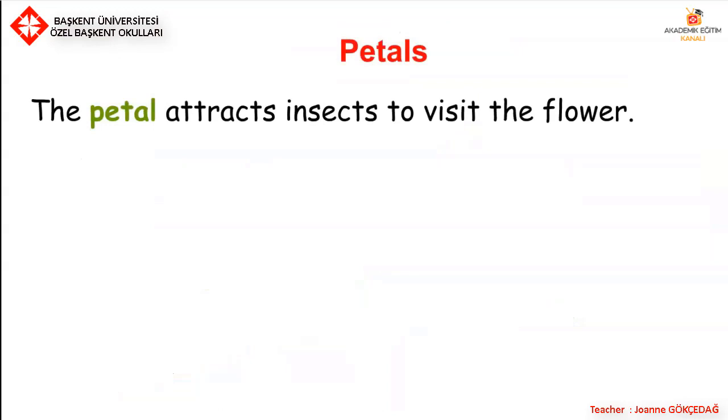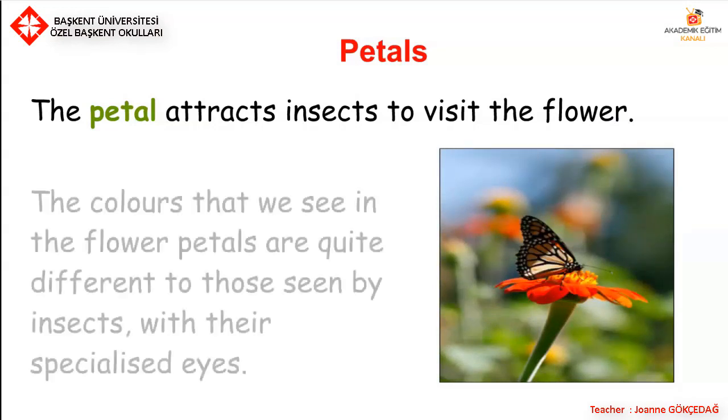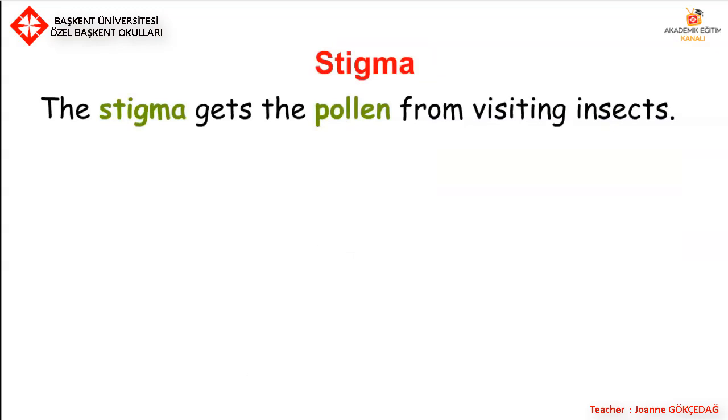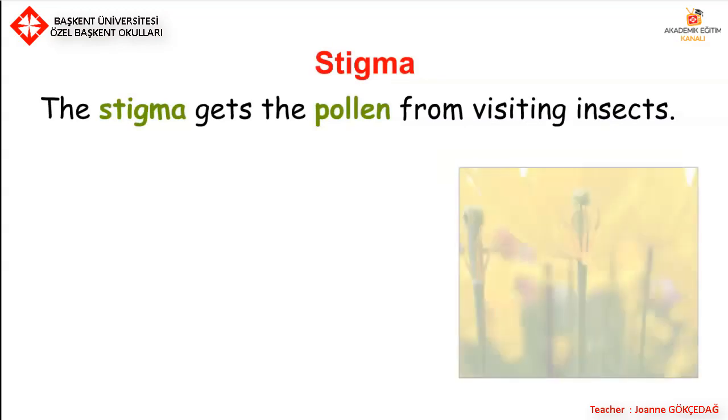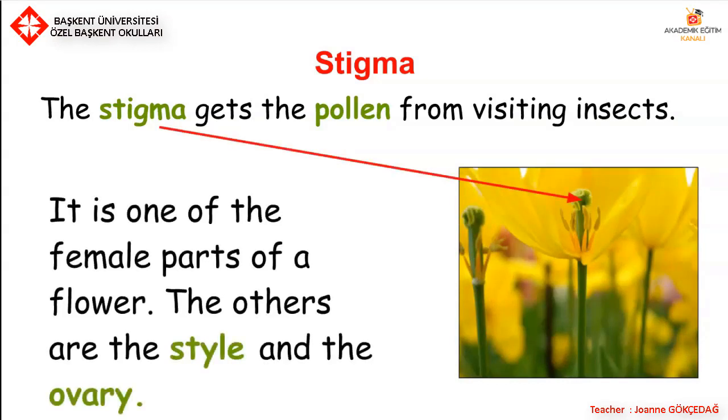So the petals. Well, the petal attracts insects to visit the flower. So insects are going to go to petals that are colourful, that smell nice. The colours that we see in the flower petals are quite different to those seen by insects with their special eyes. Stigma. The stigma gets the pollen from visiting insects. It is one of the female parts of a flower. The others are the style and the ovary.